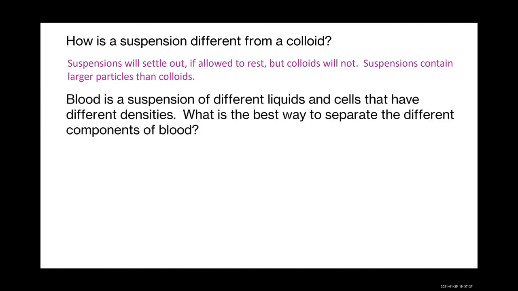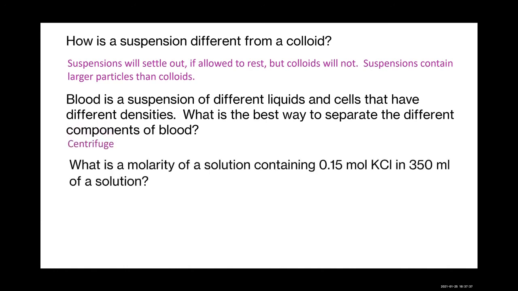Blood is a suspension of different liquids and cells that have different densities. What is the best way to separate the different components of blood? Well, as we saw in our video, centrifuge. What is the molarity of a solution containing 0.15 moles of potassium chloride in 350 milliliters of solution? This is how you work out this problem. And your answer should be 0.43 molar.